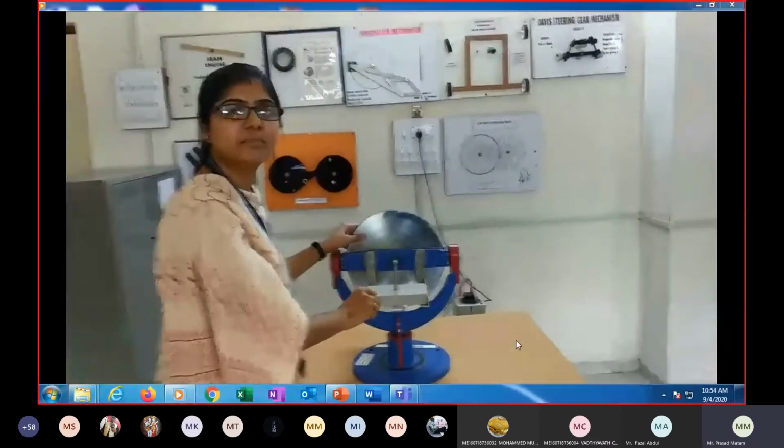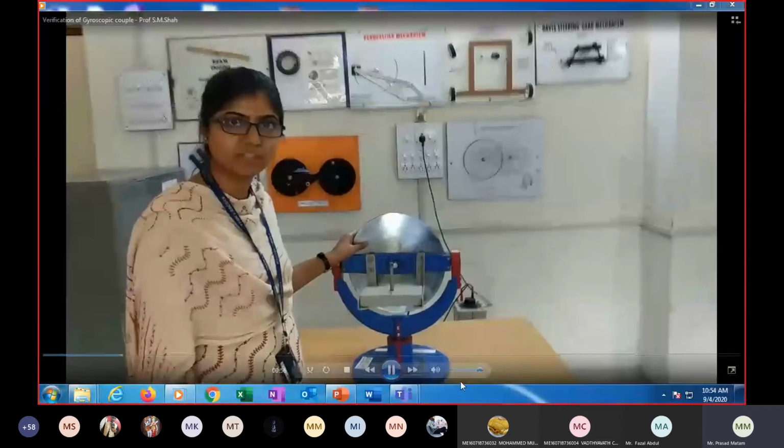Because of these 3 degrees of freedom, we get a unique gyroscopic principle.